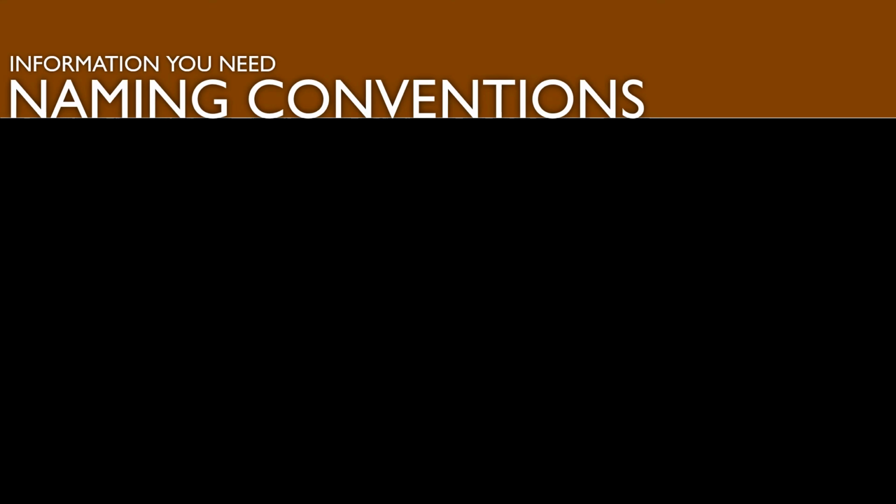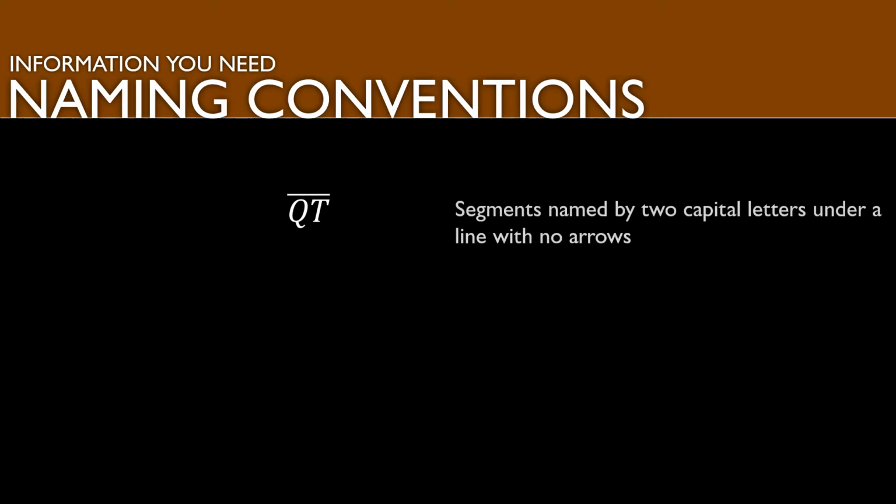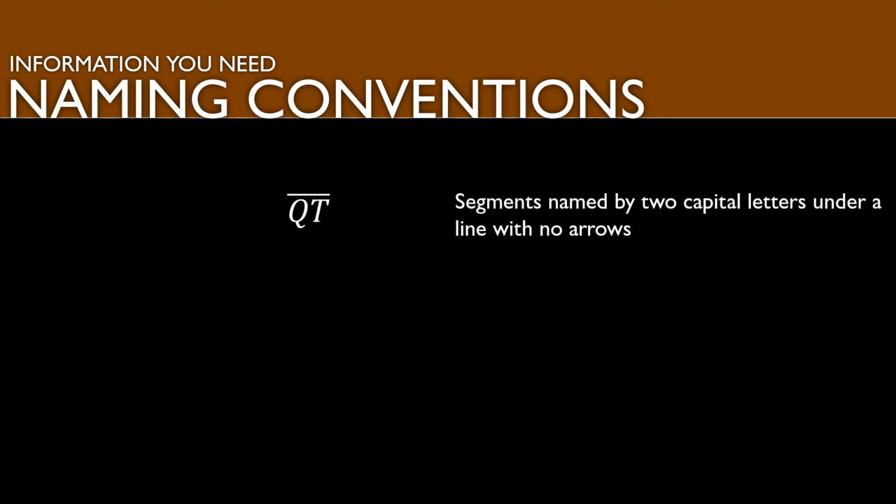Before we get to problem 2, we need to take a look at 3 more terms. The first term is a segment. A segment is a part of a line that consists of 2 endpoints and all the points between them. So if we go back to the line that we had in the last problem, line QT, and we wanted to make a segment out of that, we would take all of the points up to and including Q and T that are in between Q and T.